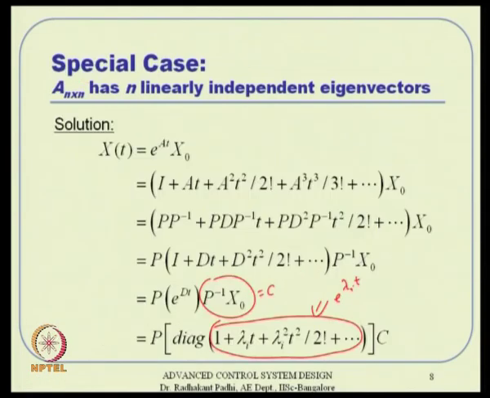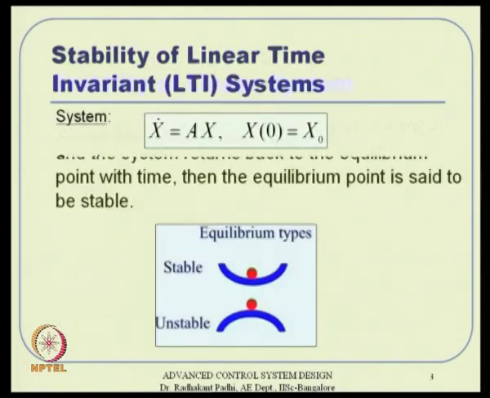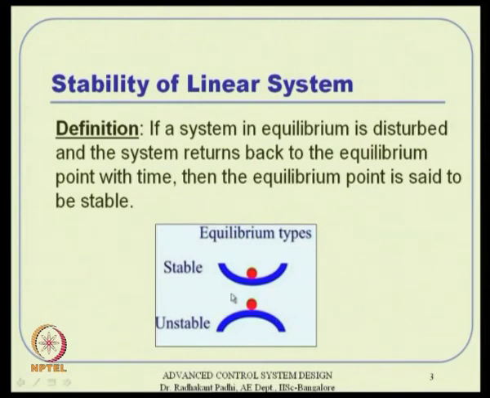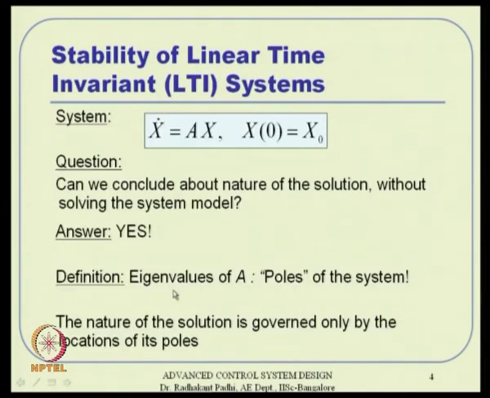And then, this is where we started: the system, equilibrium, stable, unstable, all that. Then we asked the question whether the system is stable or not. Without solving this, we really do not have to pick up this A matrix and plug it in and plot it, we are not interested in doing that.